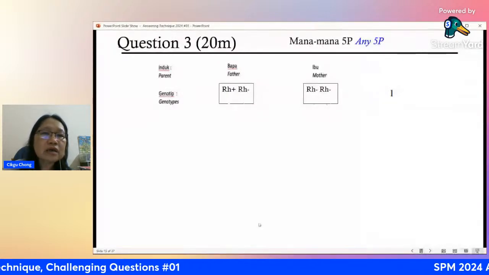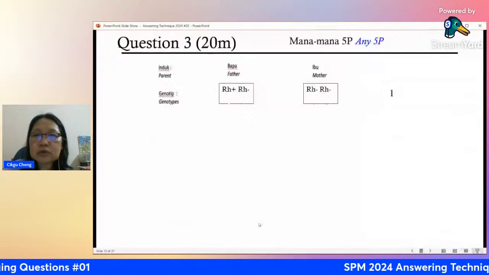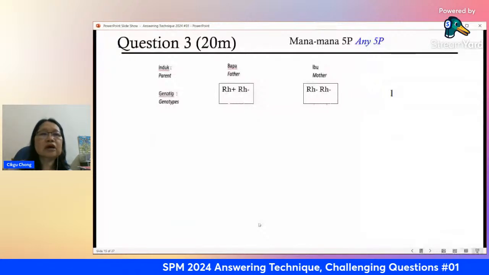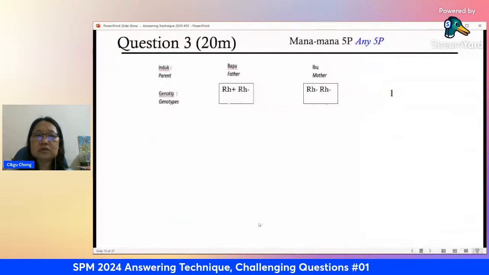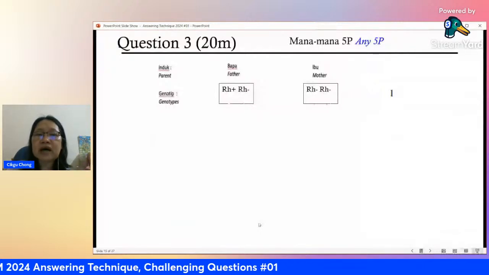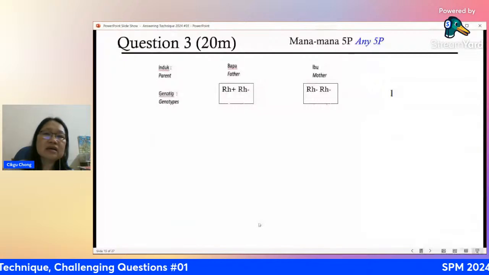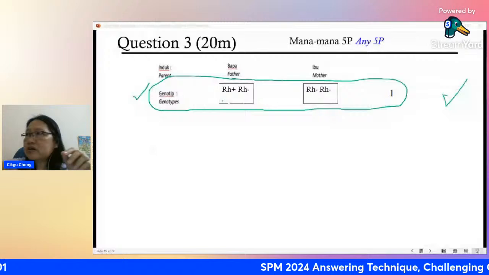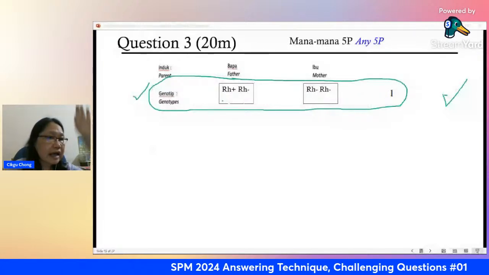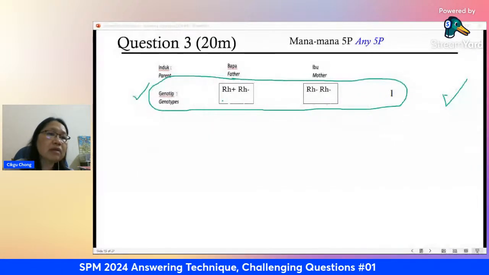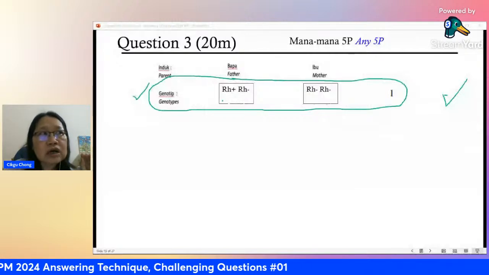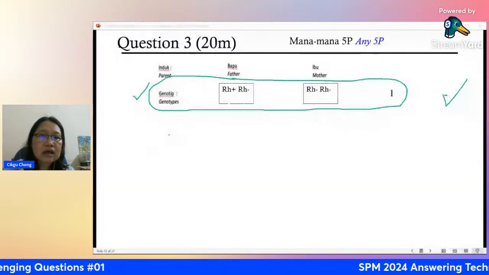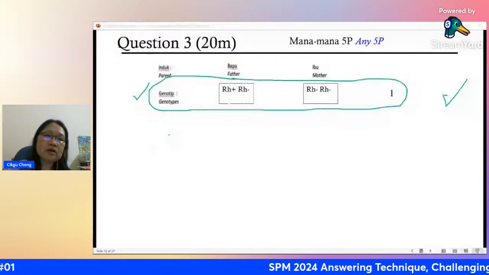So you look at it this way. This entire row here is 1 mark. See that? You must write here also. If you don't have the word genotype, you draw. A lot of students are very lazy, right? They want to take a shortcut, right? They just write Rh positive, Rh negative, and you just draw. Left hand side, nothing. No genotype, no meiosis, no fertilization, nothing. Only like this, definitely cannot, because it will penalize you.